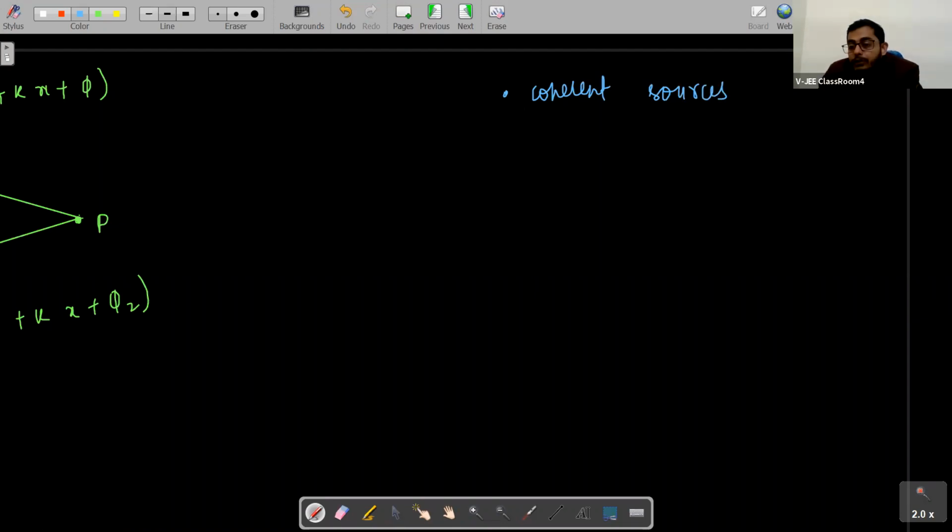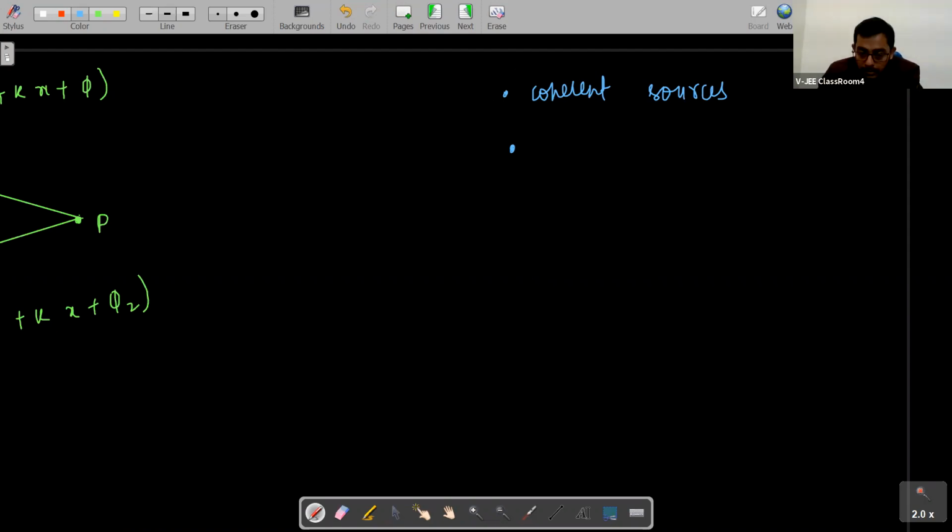Okay, if two sources have the same frequency, we say that the two waves are coherent. The two sources are coherent. They are emitting waves of the same frequency. So they are called coherent sources.